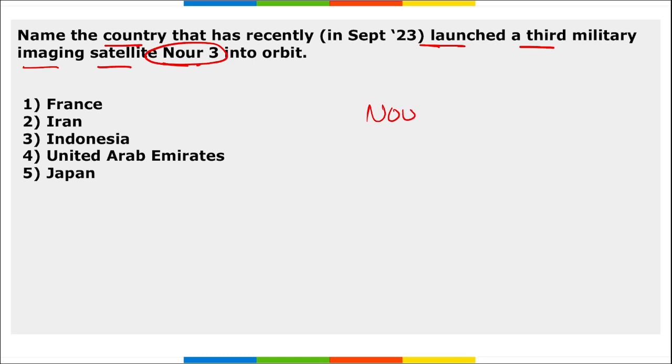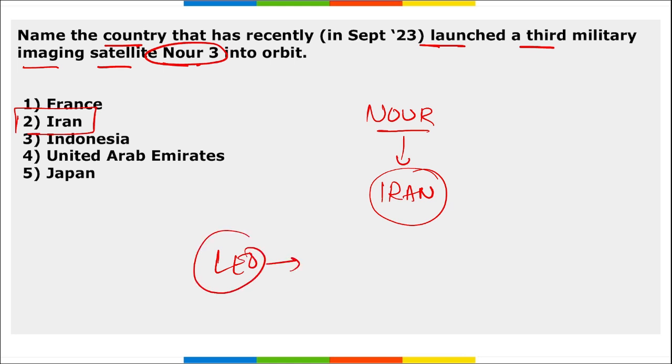So remember this Noor, it is of Iran, and now the third edition or the third military imaging satellite Noor 3 was launched into orbit, and it is of Iran. Correct? It was launched into low Earth orbit at a height of 450 kilometers from the surface of the Earth. So friends, these were your important current affairs for science and technology.